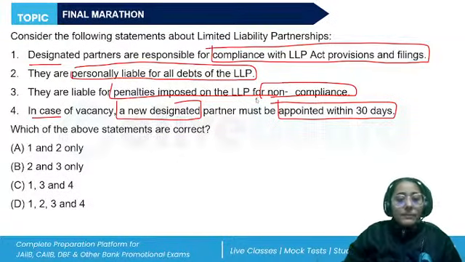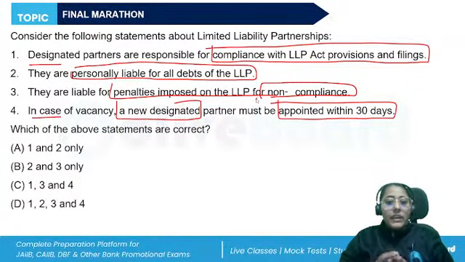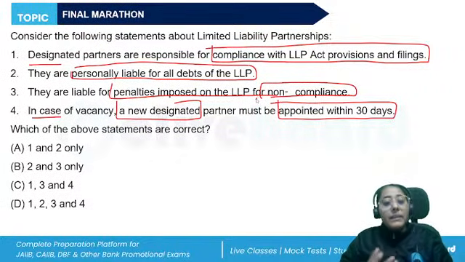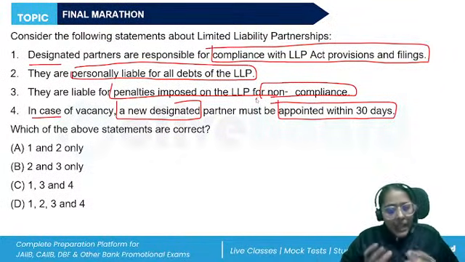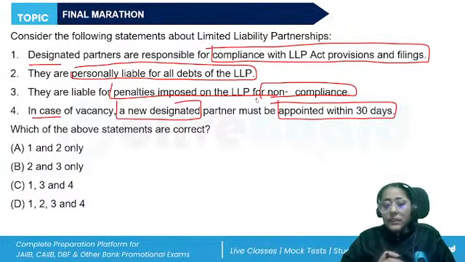So, the responsibilities of the LLP I've already told you. They are responsible for the LLP Act and provisions, compliance. If there is any contravention, they will be liable for the penalties. If there's a vacancy in the position of the designated partner, another person should be appointed with their consent and filed with the registrar within 30 days.